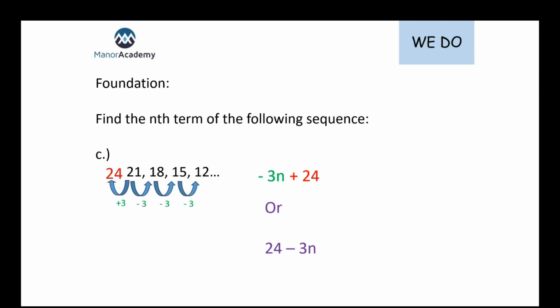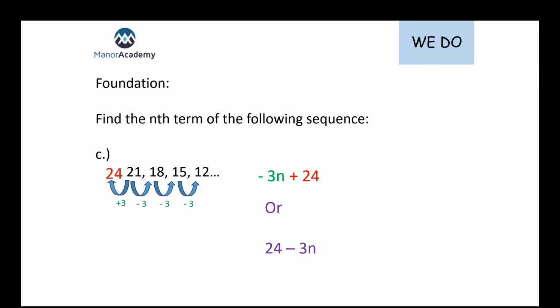So this time, because we're going down by 3 each time, because it's minus 3 each time, that means it's going to be minus 3n. So if it's a descending sequence, we're going to have a negative coefficient of n. It's going to be a negative number in front of our n. So in this case, it's minus 3n. And then we still need to figure out that number at the end. This time, it's probably more useful to see what does come before 21 in the sequence, rather than thinking about our negative 3 times table. What comes before 21 in the sequence? If we add 3 to go backwards, that would get us to 24. So we can add that onto the end and get minus 3n plus 24.